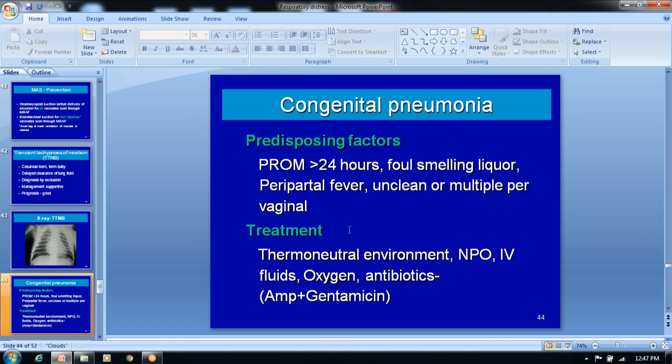and here prompt management of these babies should be there. We have to provide the warmer and IV fluids, then NPO, then give the oxygen, then if needed, you use the antibiotics. The best and safest antibiotics are ampicillin and gentamicin.